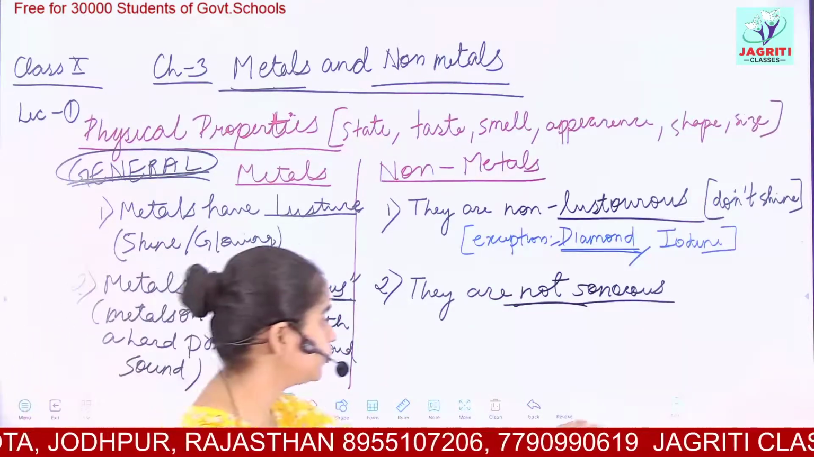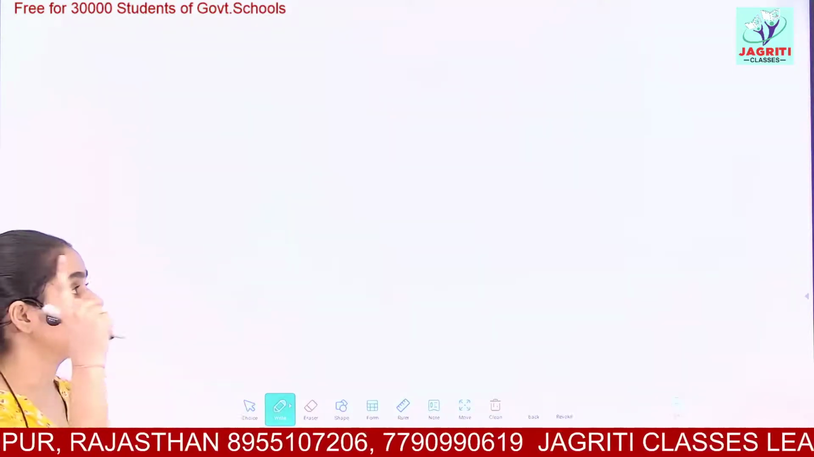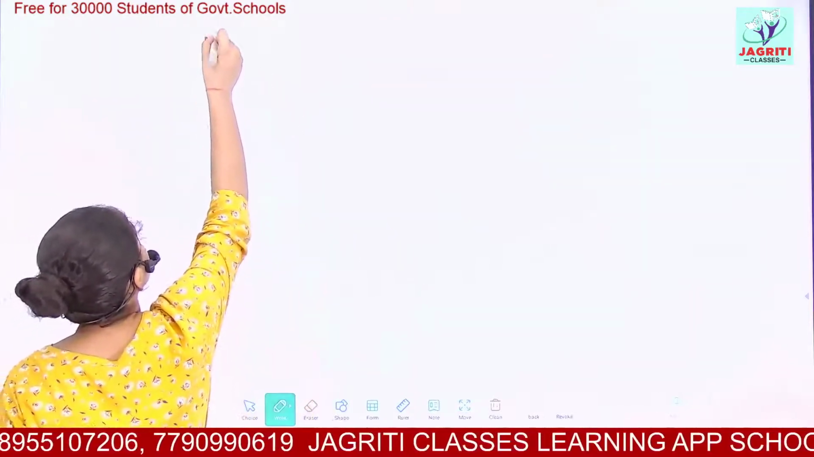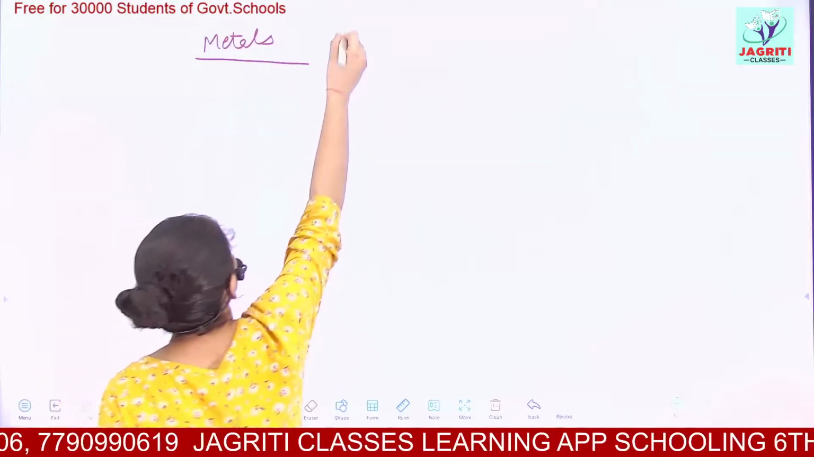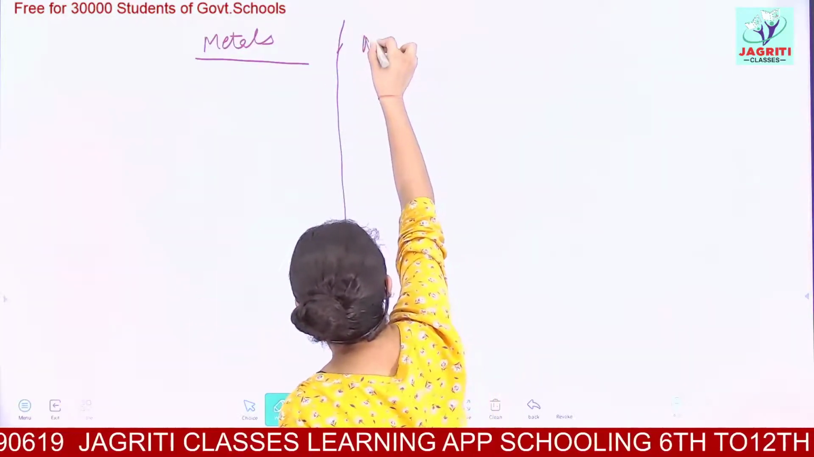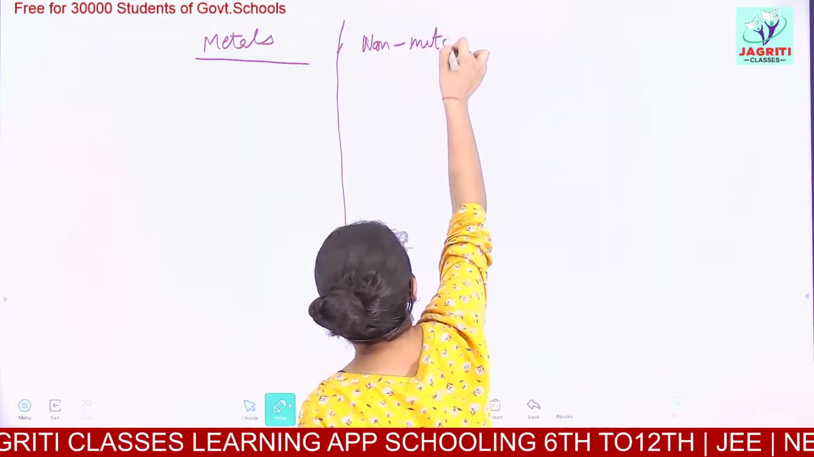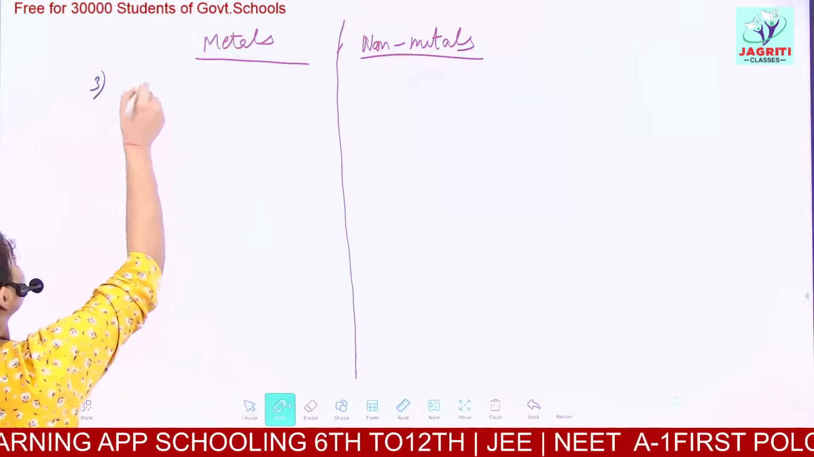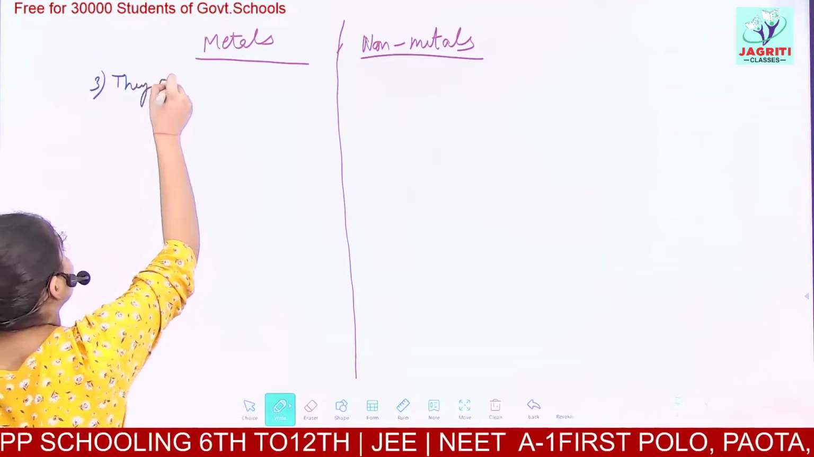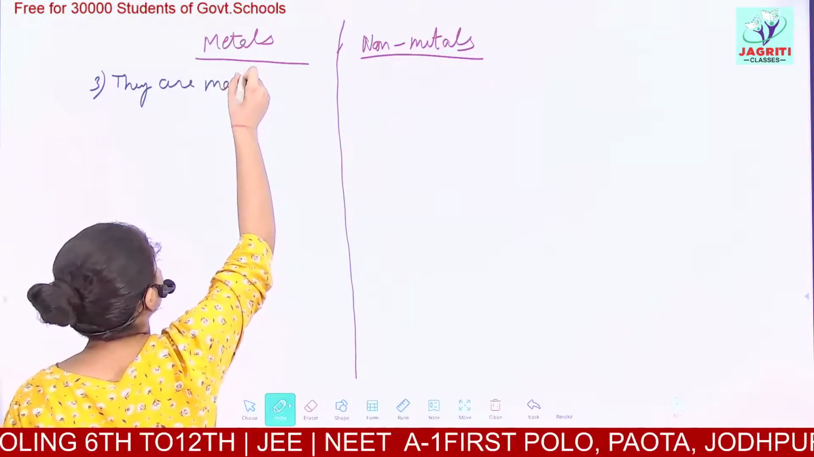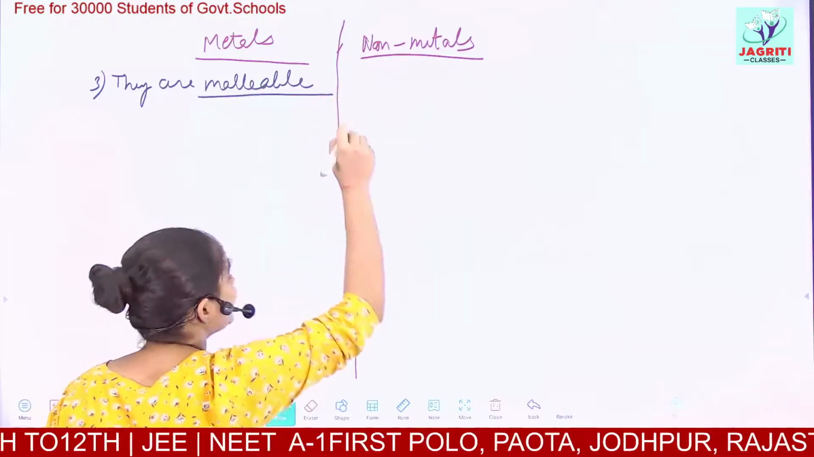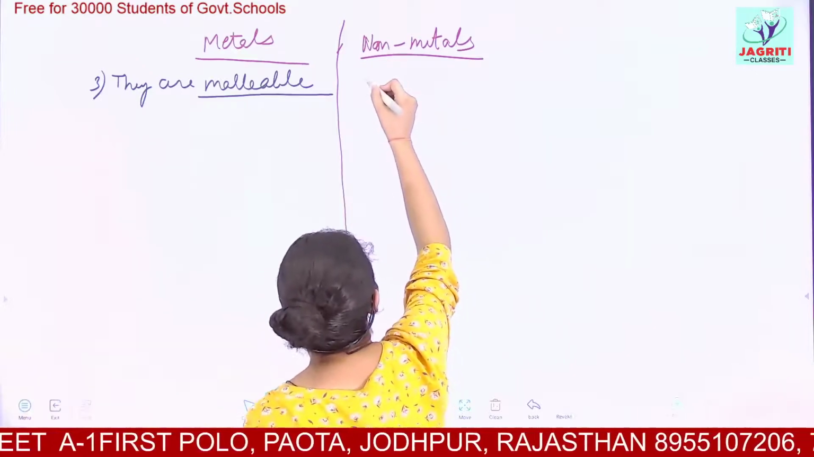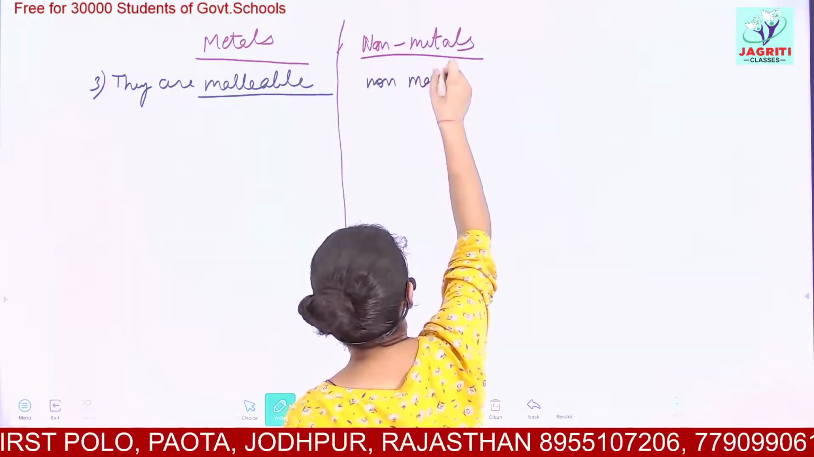Okay. Now the third property. We have discussed luster, we have discussed sonorous. Now moving on to the third property. The third property of metals is that they are malleable. Again, the important new word is malleable. Metals are malleable, whereas non-metals are non-malleable in nature.